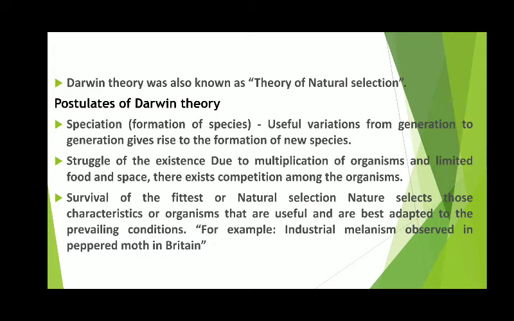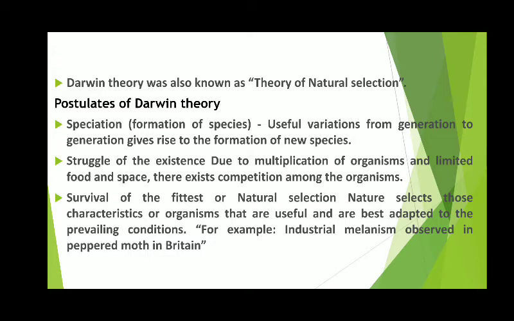Within any population there is natural variation, and that variation arises during reproduction. Some individuals have more favorable variations than others, as we see in evolution when we studied about beetles.